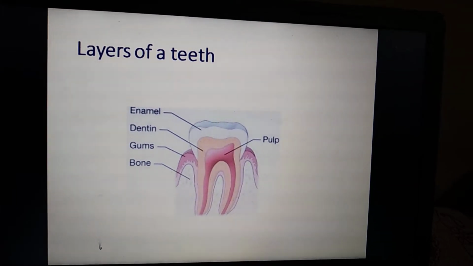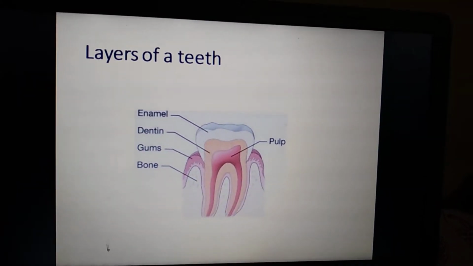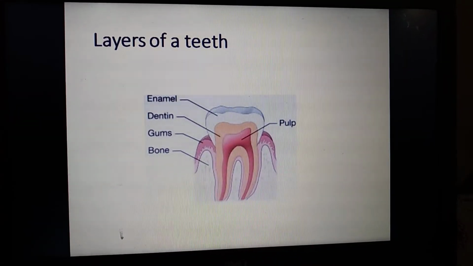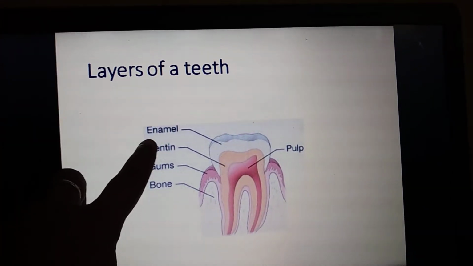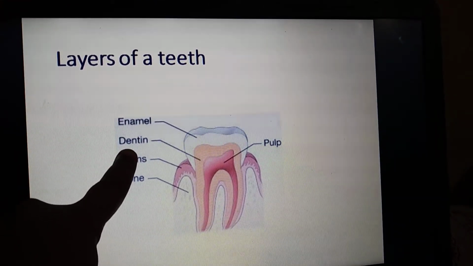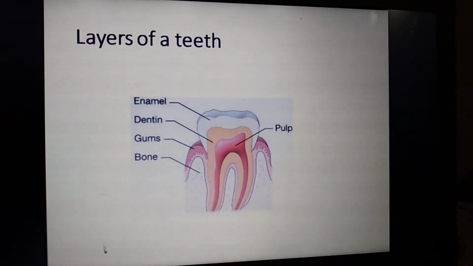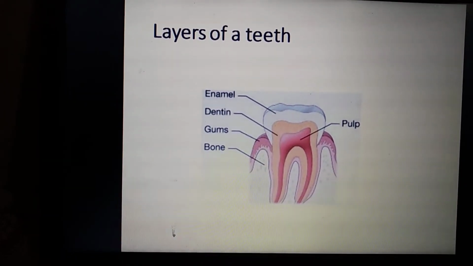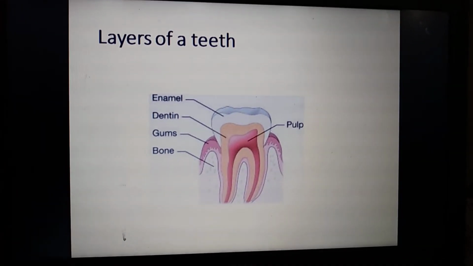The layers of the teeth: we can see there are different types of layers in our teeth. In this, the tooth is made up of 3 layers. The first layer, here you can see, is the enamel. This is the outermost layer. The second layer is called the dentin. This dentin is the middle layer, and the last one is called the pulp. It is the innermost layer. Now we are going to explain one by one.